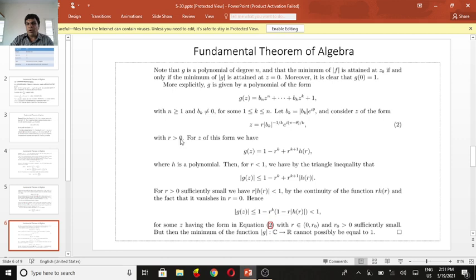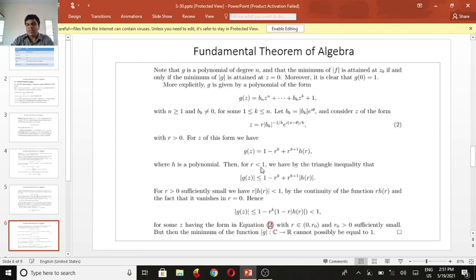Now with r positive, for z of this form we can write g of z equal to 1 minus r to the power k plus r to the power k plus 1 times h of r, where h is a polynomial.